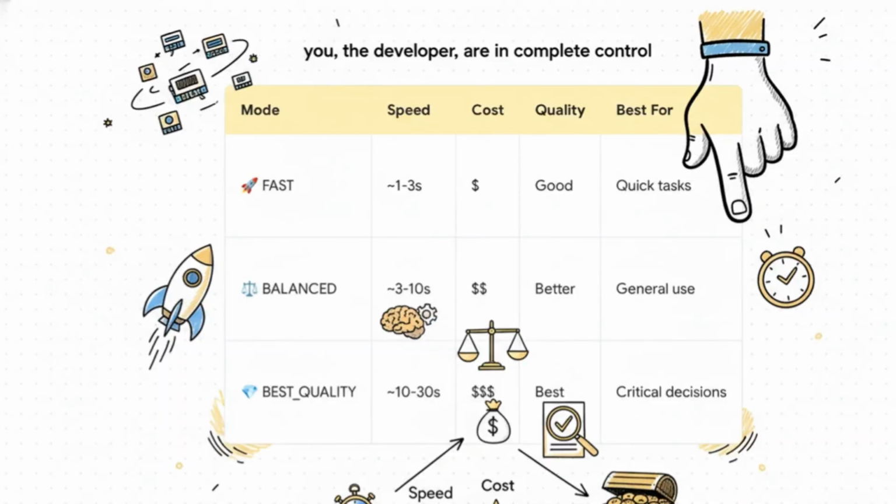And here's the best part. You, the developer, are in complete control. You can choose from 3 different modes. Need a quick answer and you're not too picky? Go with fast mode. For most of your everyday tasks, balanced is going to be your go-to. But for those mission-critical decisions where accuracy is everything, you can dial it all the way up to best_quality. You get to decide on that perfect balance of speed, cost, and quality for every single request.